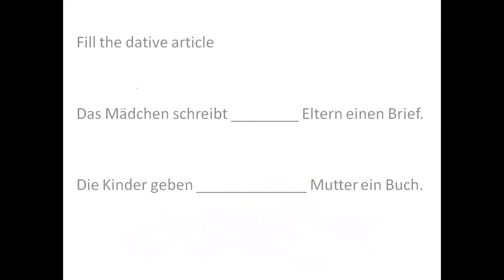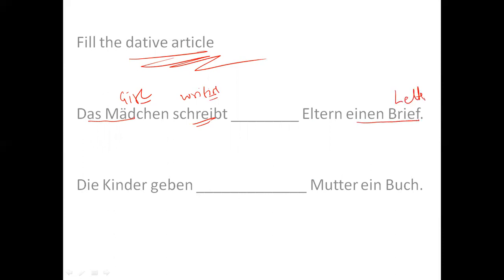All right, now here it says fill the dative articles. This type of question you can expect in your exam. The first sentence says das Mädchen, the girl, schreibt, is writing. The girl is writing einen Brief, a letter, and then parents. So what do I need to fill? I need to fill an article, and you already know the table of it.